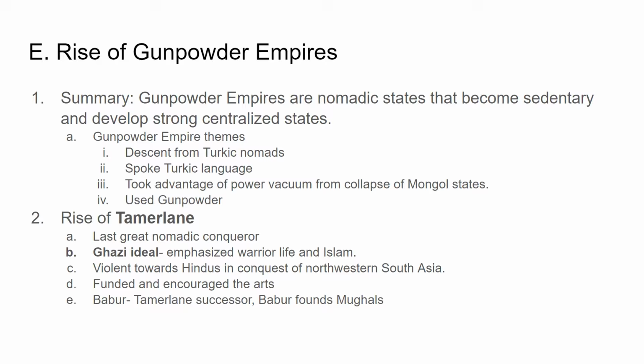All right, so in Section E, the rise of gunpowder empires. Summary here is that gunpowder empires are nomadic states that become sedentary and develop strong centralized states. So again, you've got people who used to be more seasonally moving, following their herds, and they settle down and develop these large empires. So all of them together, the gunpowder empires, what they have in common is they're all descended from Turkic nomads, from the Turkic area of the world.